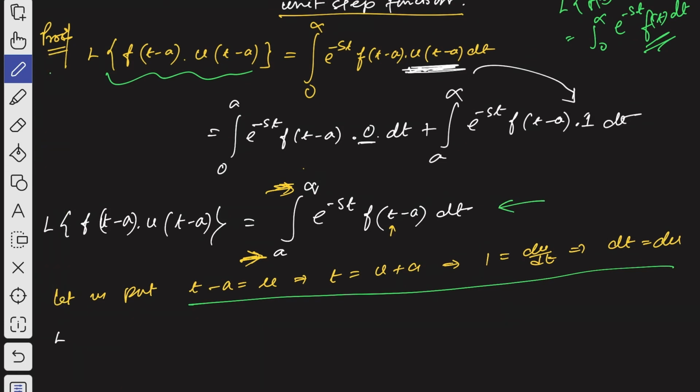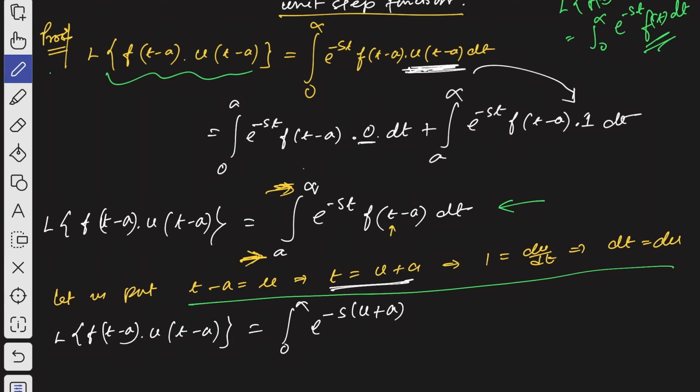then you have the Laplace transformation of f of t minus a into u of t minus a. On the right hand side you will get 0 to infinity e to the power minus s, with t replaced by u plus a because t equals u plus a, then f of u instead of t minus a, and dt equals du.